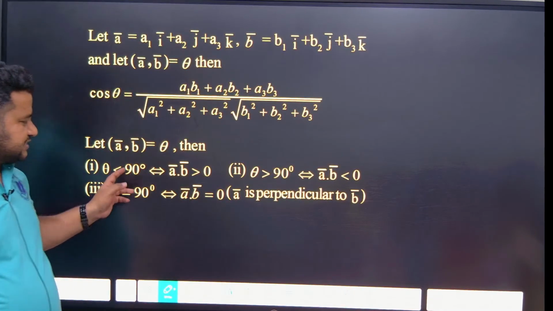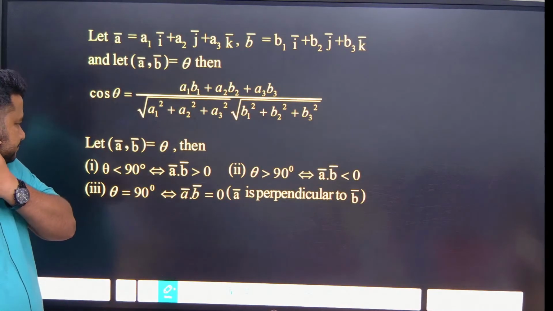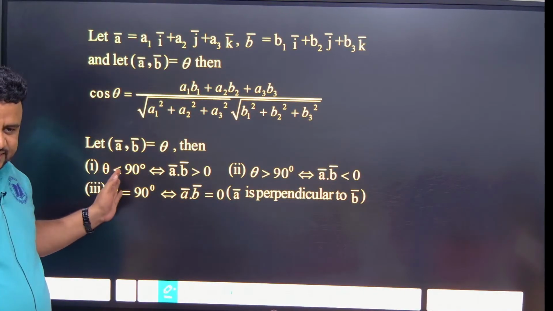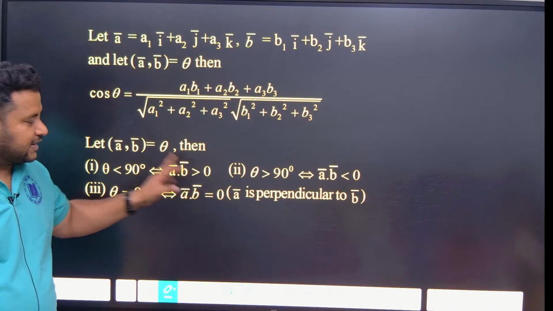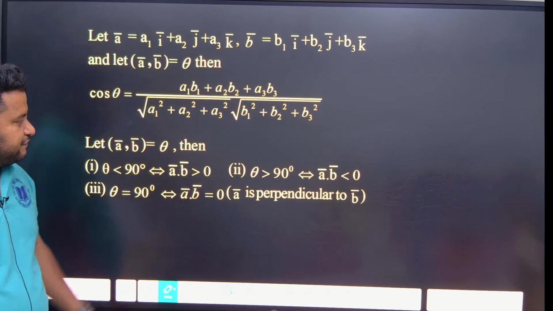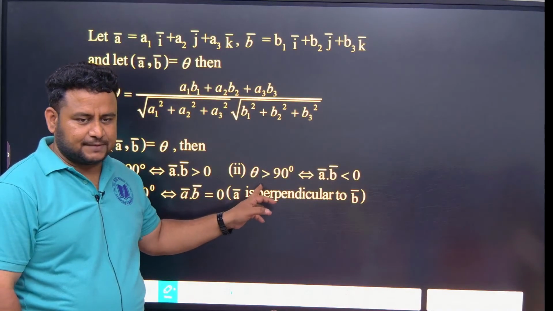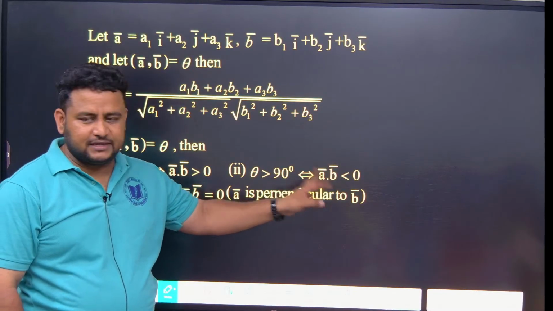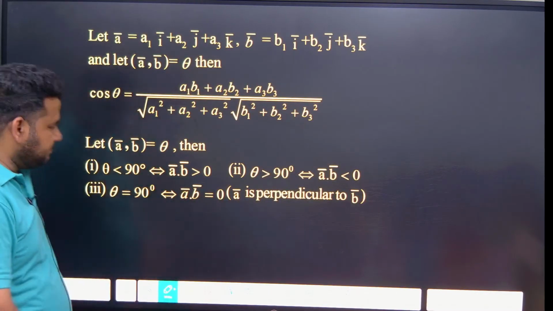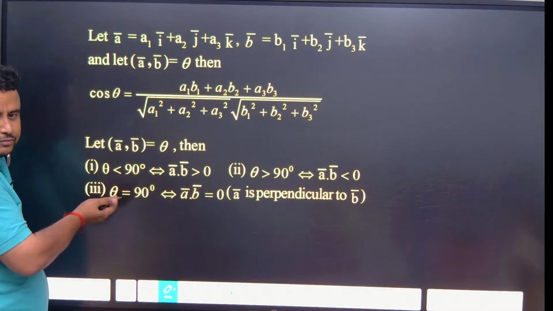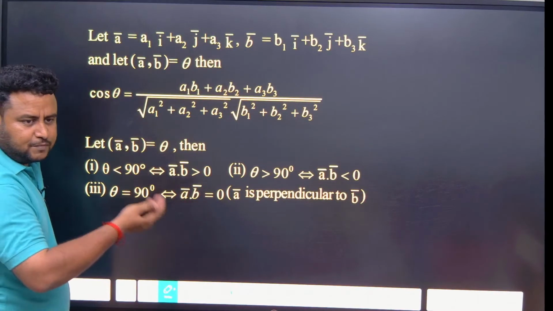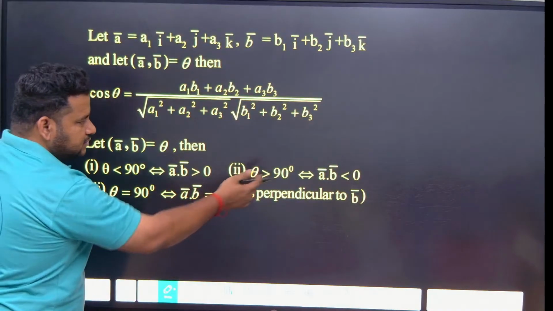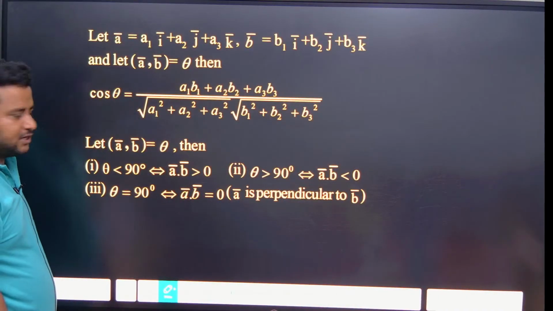If theta is less than 90 degree, that is if theta is an acute angle, then the dot product will be greater than 0. The dot product will be positive. If theta is an obtuse angle, that is above 90 degree, the dot product will be negative. This is also important. Make a note of it. If theta is acute, the dot product will be positive. If theta is above 90 degree, the dot product will be negative.